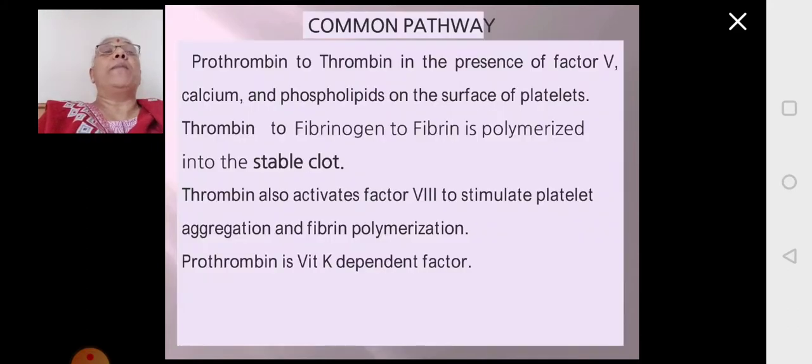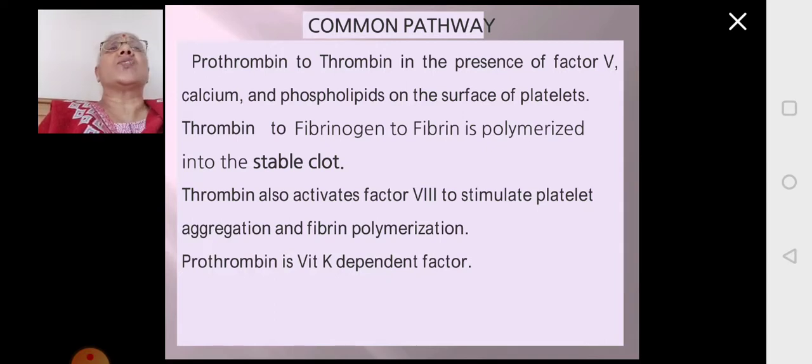Now coming to the common pathway. Now what is happening in the intrinsic pathway? After a series of steps, 10 is getting converted to 10A. What is happening in the extrinsic pathway? The end point is conversion of inactive 10 to 10A. So once this 10 to 10A is over, then it becomes the common pathway. The intrinsic pathway has contributed to the conversion of inactive 10 to active 10A. The extrinsic pathway has contributed to the conversion of inactive 10 to active 10A. Then both together will become a common pathway.